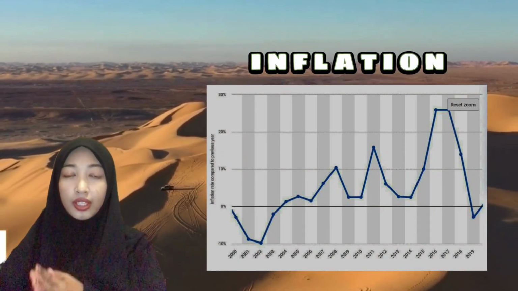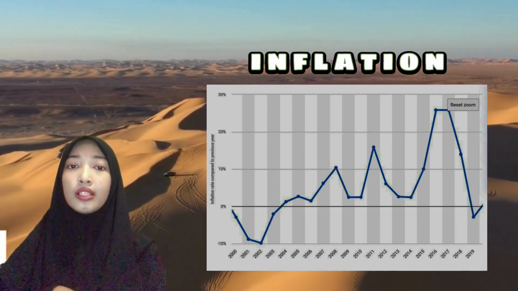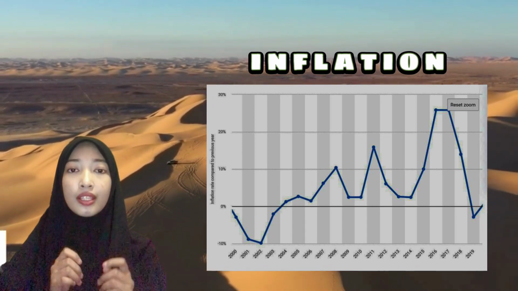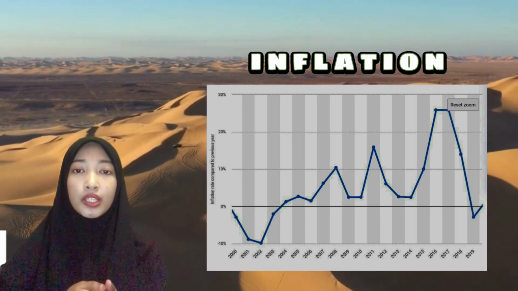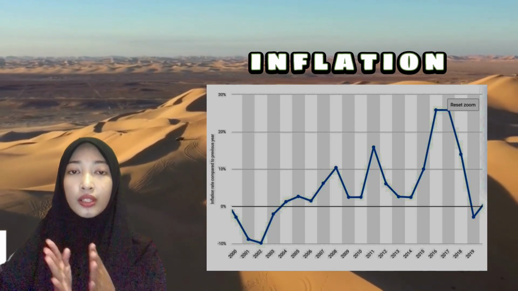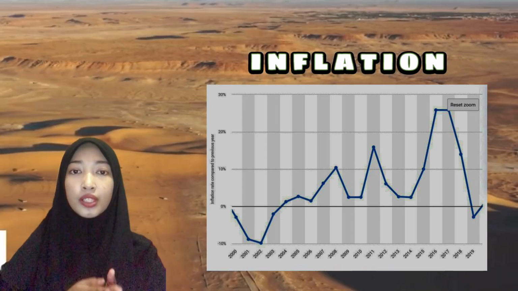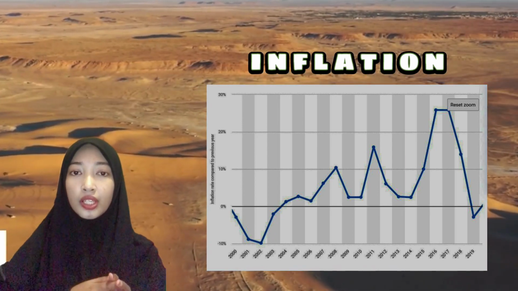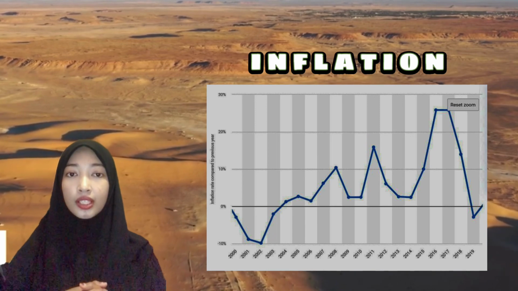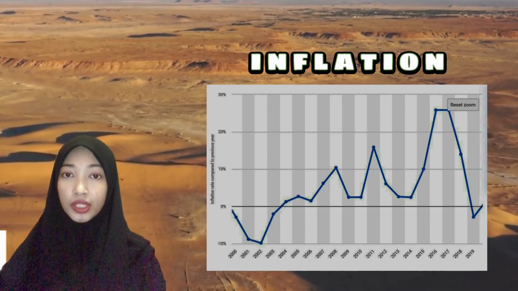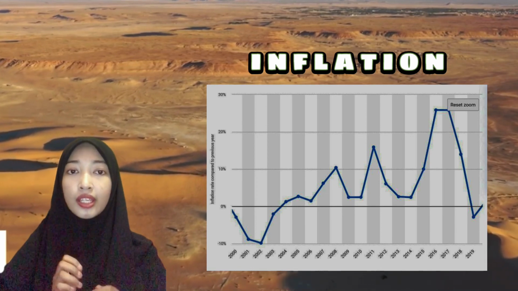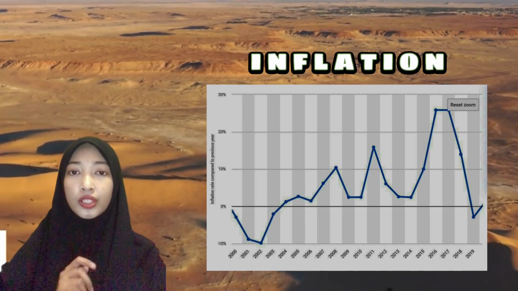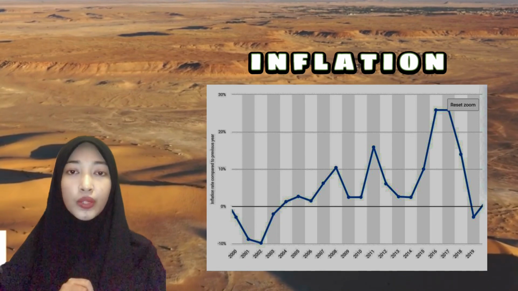Second is inflation. Inflation is not a new phenomenon in the Libyan economy, and it can be said that it has existed since the 70s, especially after the rise in oil prices globally, and through the period until the financial crisis witnessed by the war in 2016. The Central Bank of Libya has issued its annual economic index of 2016, showing a serious hike in inflation with 25.87% compared to other years.